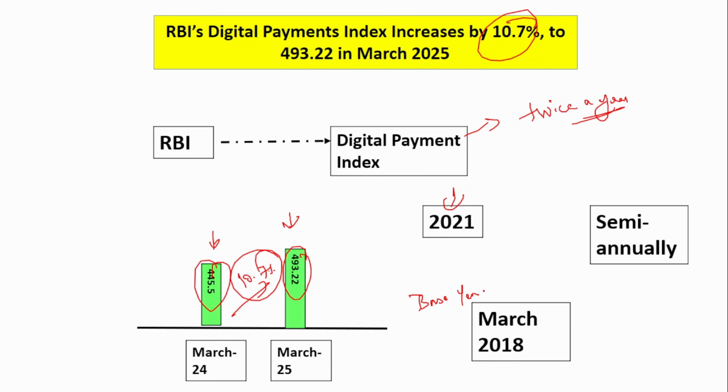Remember, base year was March 2018, and the base value was 100. Okay, remember all this. These are all the static part of the digital payment index. Very, very important. 2021, it was published for the first time semi-annually, that is published twice a year. The base year for which it was published in 2021 was March 2018. The base value was 100.